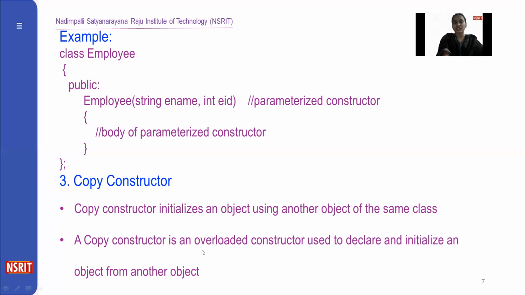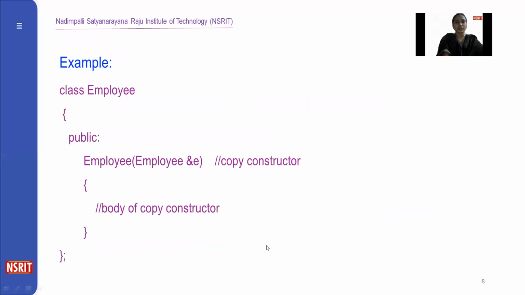So a copy constructor must be an overloaded constructor. Why? Because here we are passing one object as a parameter to the copy constructor. That's why a copy constructor is an overloaded constructor. It is used to declare and initialize an object from another object. So this is the example of the copy constructor.